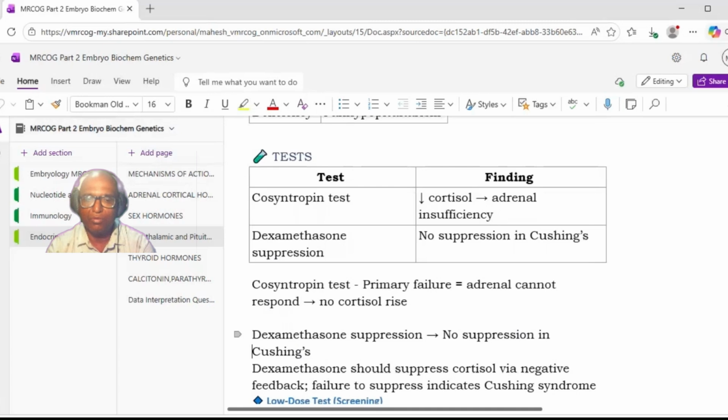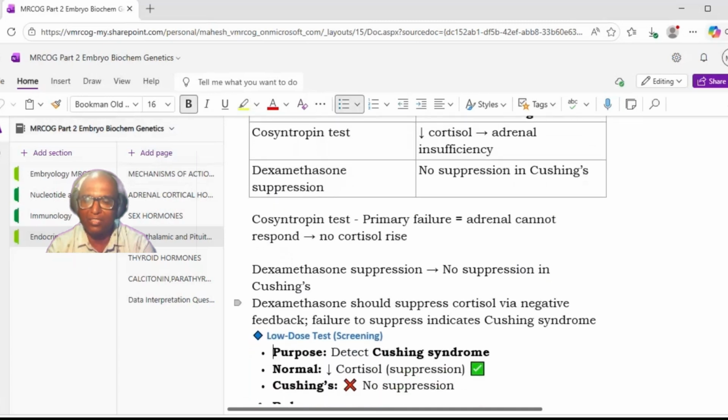In the dexamethasone suppression test, when there is Cushing's and you give dexamethasone, there is no suppression of cortisol.